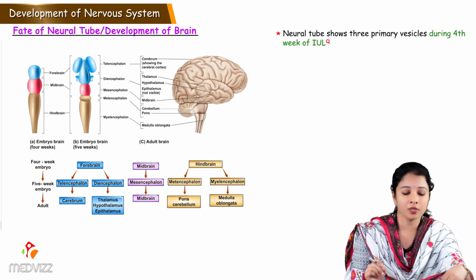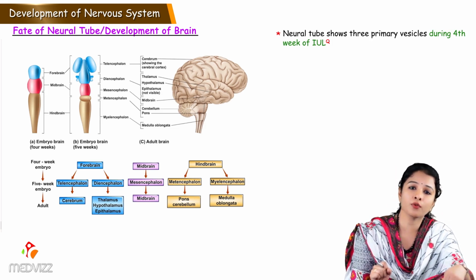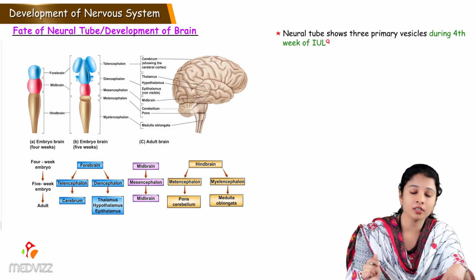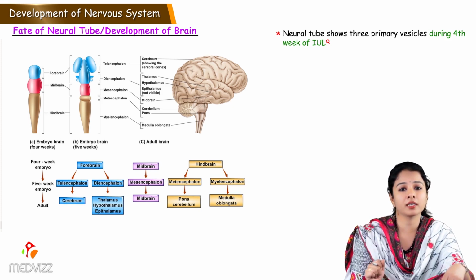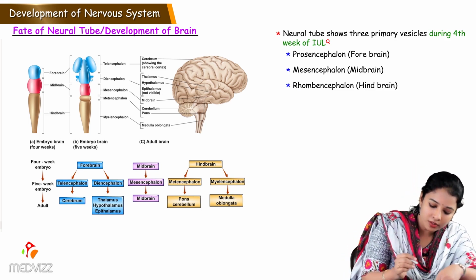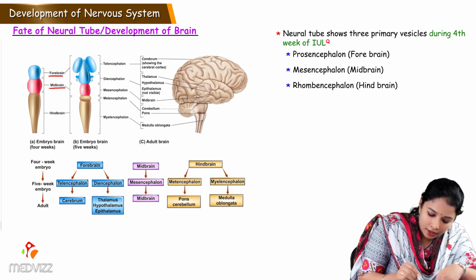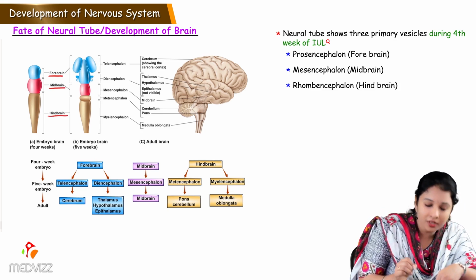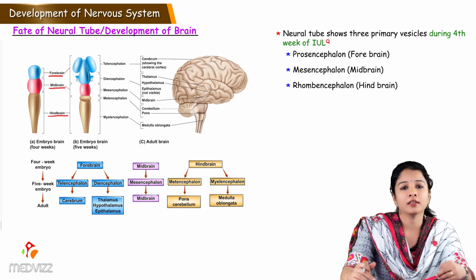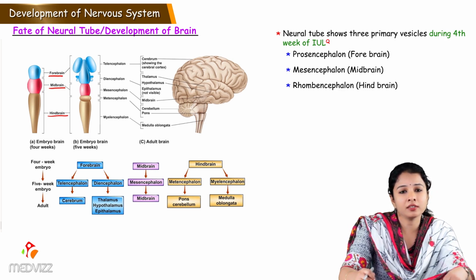So the neural tube initially shows three primary brain vesicles during the 4th week of gestation. The three primary vesicles are prosencephalon, mesencephalon, rhombencephalon. To be more simple, we can say prosencephalon is the forebrain, mesencephalon the midbrain, and rhombencephalon will form the hindbrain. So later the three brain vesicles differentiate to form 5 brain vesicles.